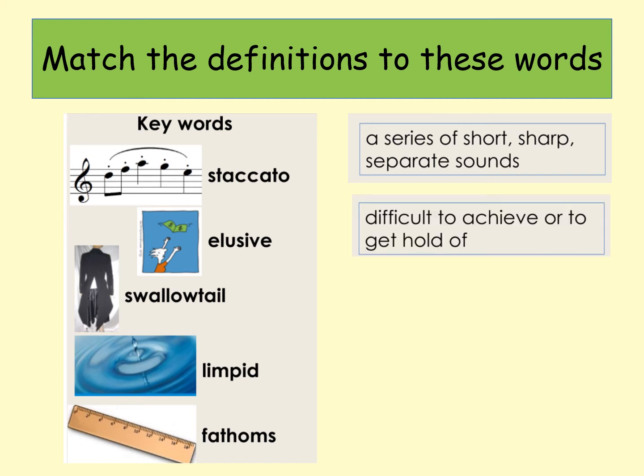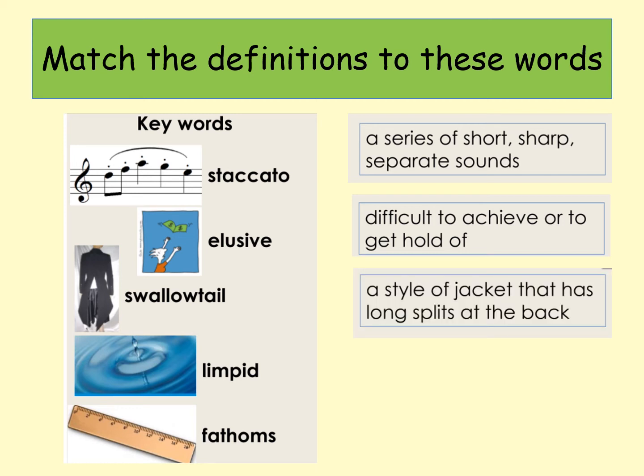The word elusive means difficult to achieve or get hold of. So for example, if you haven't seen someone for a while, you might say they're very elusive. They're hard to get track of. So that's what we mean by elusive. If something's flying away, for example. So you can see that a pigeon might be described as elusive because you might think, oh, it's quite hard to catch a pigeon.